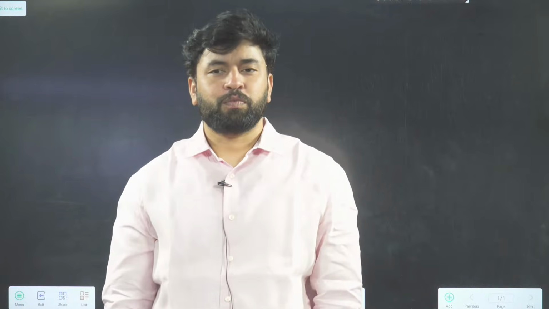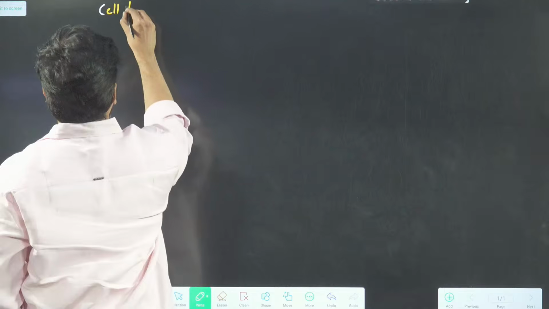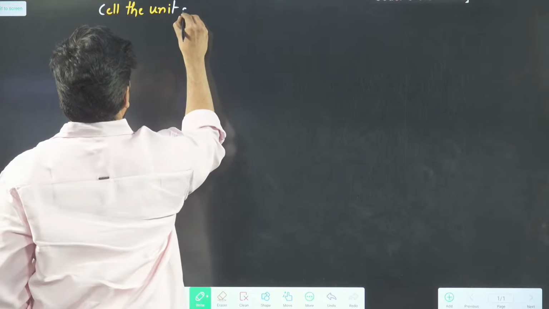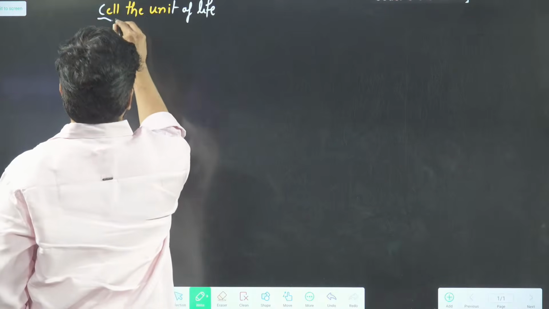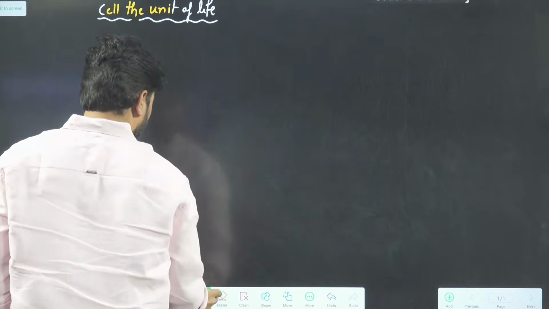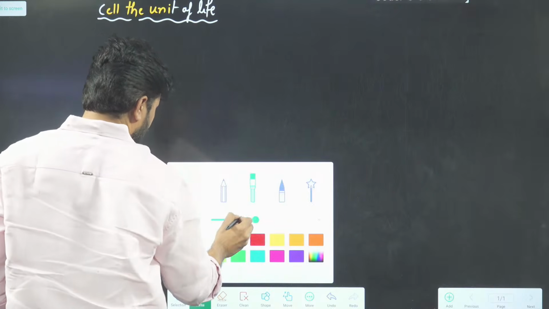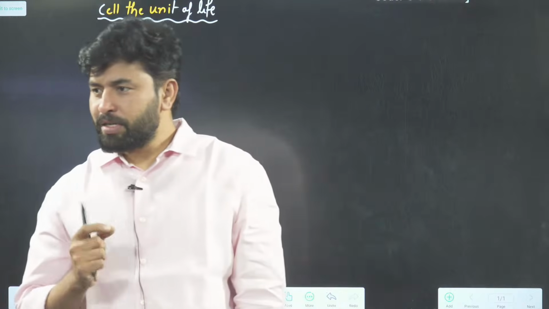Done. If everything is good and clear, then we will begin another lesson that is known as Cell: The Unit of Life. Cell, the unit of life. This is an important one. I will tell you some things about it.